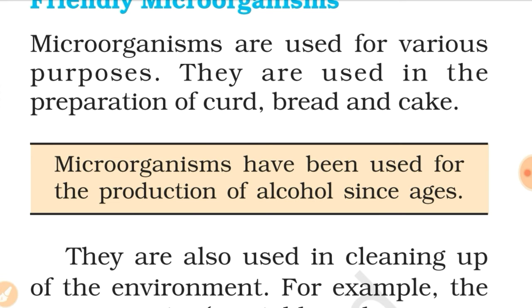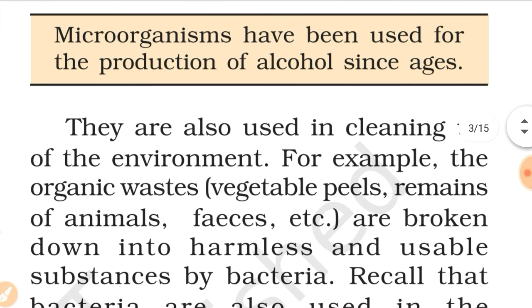So now, production of alcohol, wine and vinegar. Yeast is used for the commercial production of alcohol and wine by the process of fermentation. And what is fermentation? Who discovered this process, fermentation? Fermentation is the process in which yeast breaks down sugar and produces alcohol and carbon dioxide gas. So who discovered fermentation? Sir Louis Pasteur.